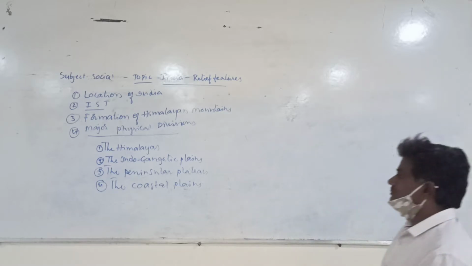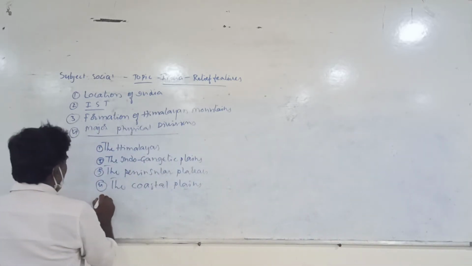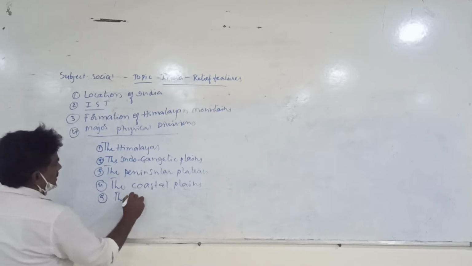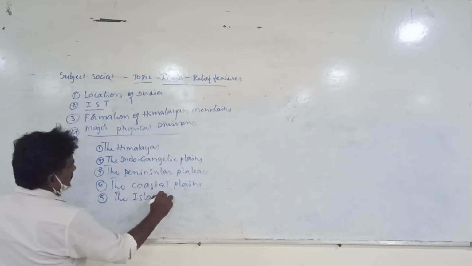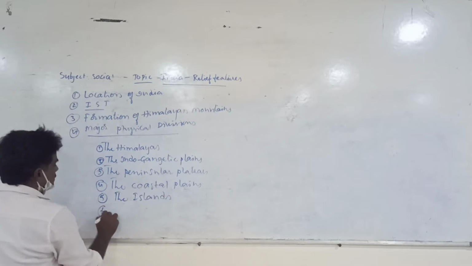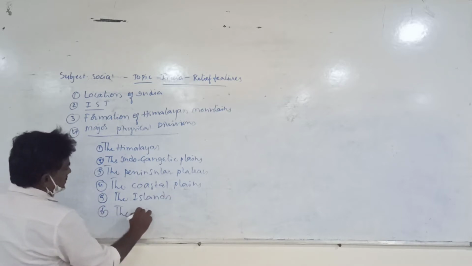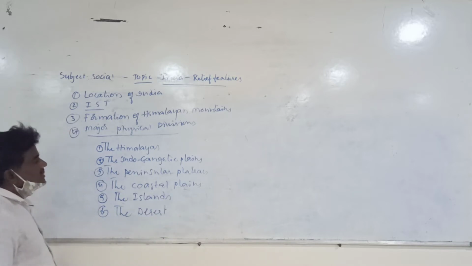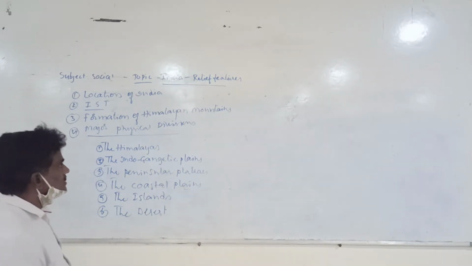And the fifth one, the islands. The sixth one, the desert. So these are the 6 major physical divisions.